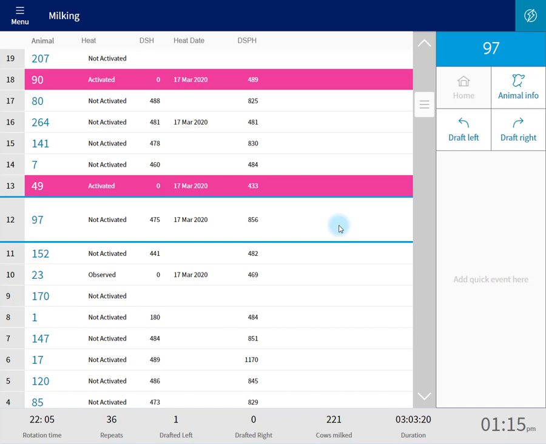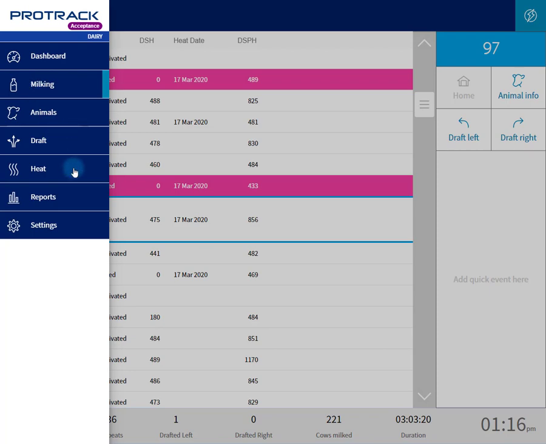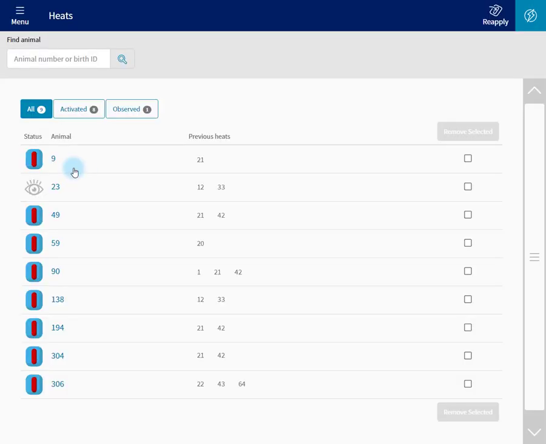The other way to see heats is go Menu, Heat, and here's a complete list of heats for this session.